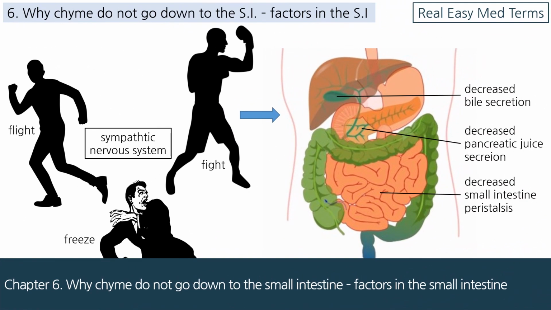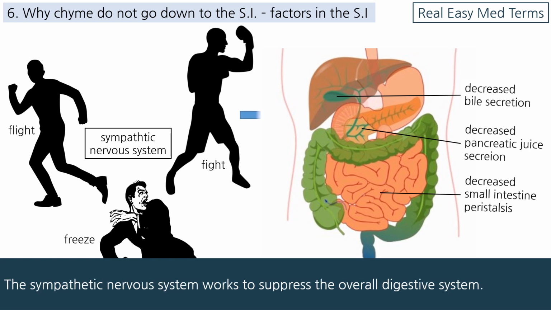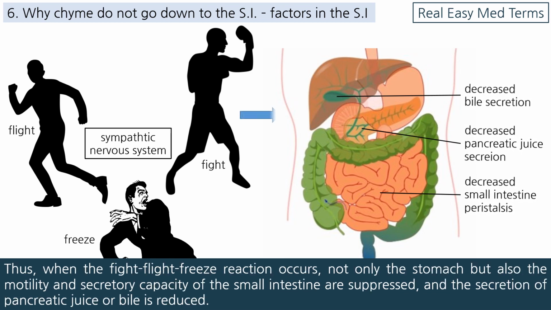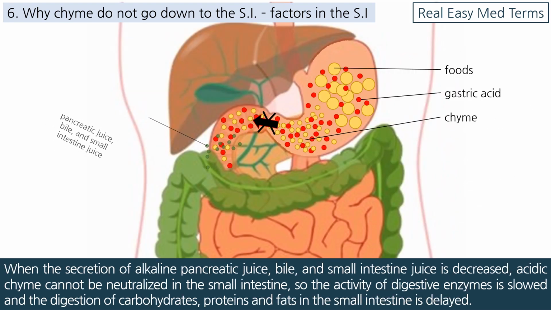Chapter 6. Why chyme do not go down to the small intestine, factors in the small intestine. The sympathetic nervous system works to suppress the overall digestive system. Thus, when the fight-flight-freeze reaction occurs, not only the stomach but also the motility and secretory capacity of the small intestine are suppressed, and the secretion of pancreatic juice or bile is reduced. When the secretion of alkaline pancreatic juice, bile, and small intestine juice is decreased, acidic chyme cannot be neutralized in the small intestine, so the activity of digestive enzymes is slowed, and the digestion of carbohydrates, proteins and fats in the small intestine is delayed.